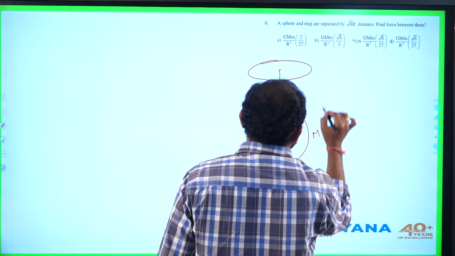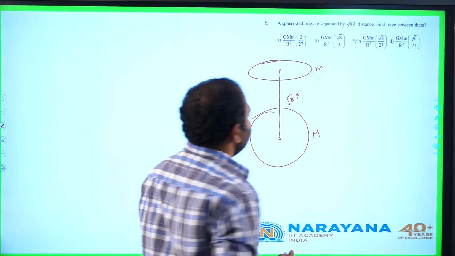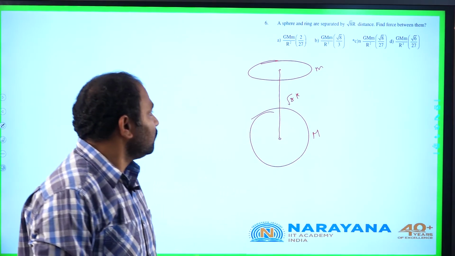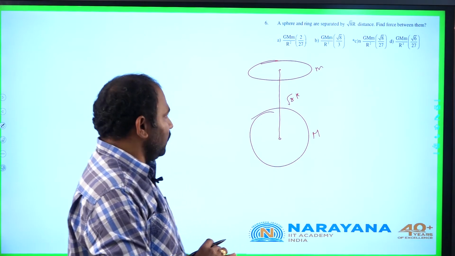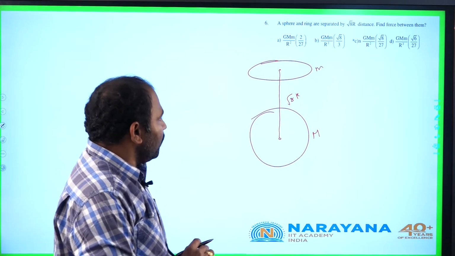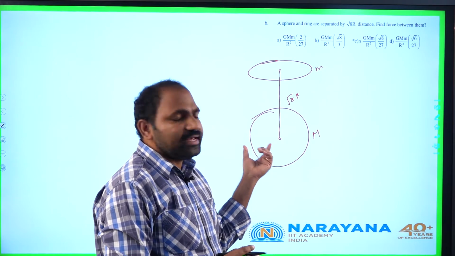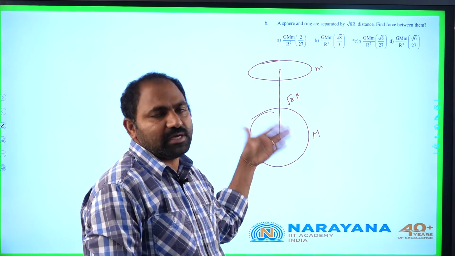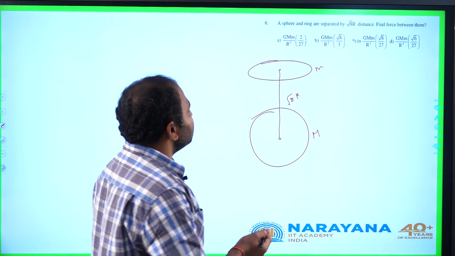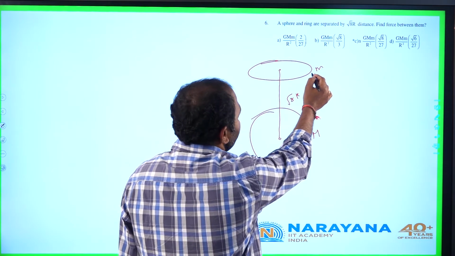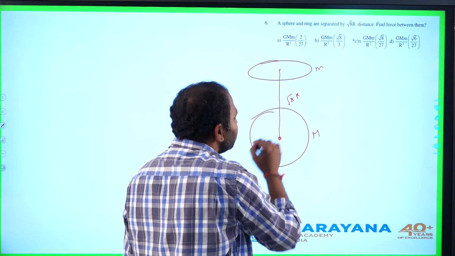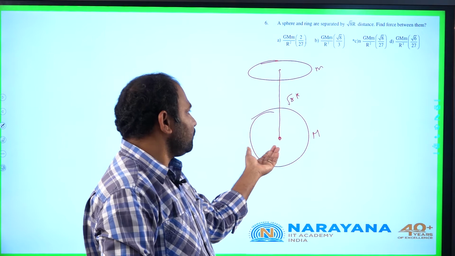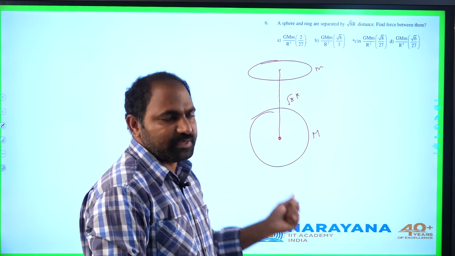Capital M is the mass of the sphere, small m is the mass of the ring. Anyway, it doesn't make any difference, whatever may be their masses. The force between them is to be calculated. From Newton's third law, the force experienced by the sphere due to the ring and the force experienced by the ring due to the sphere are both the same. So let us calculate the field produced by the ring at the site of the sphere, means at the center of the sphere, into the mass of the sphere, which is nothing but the force experienced by it.